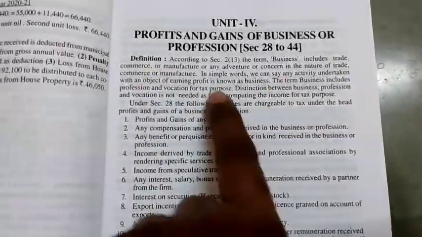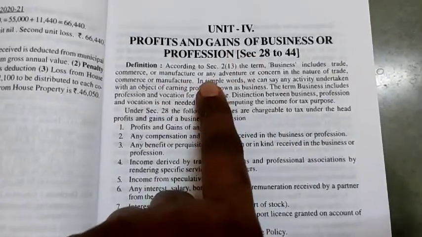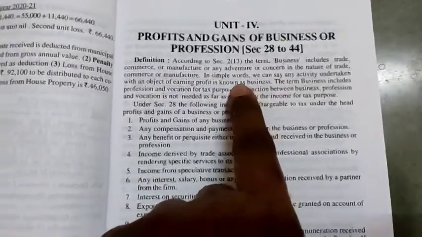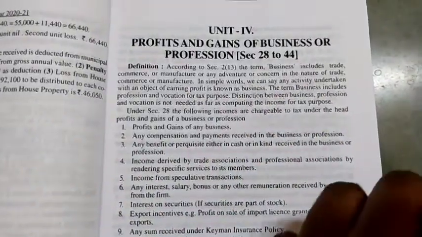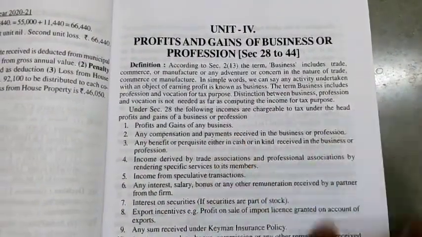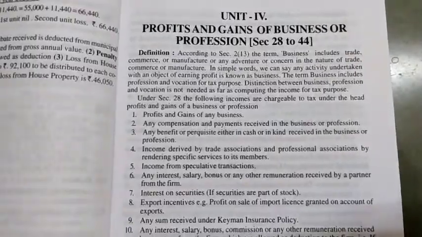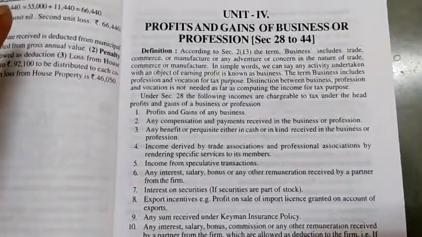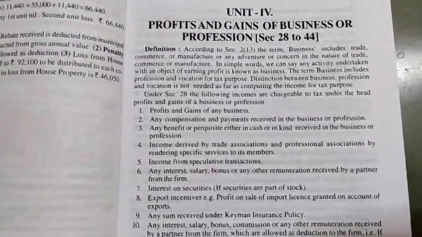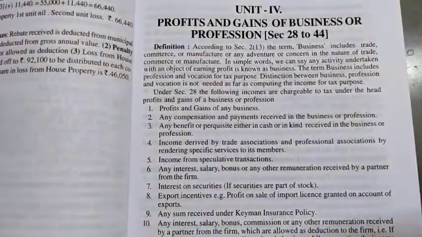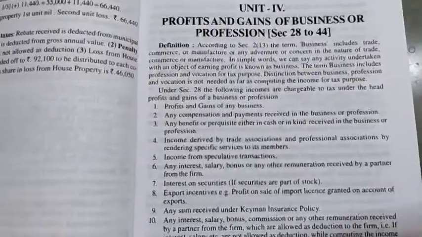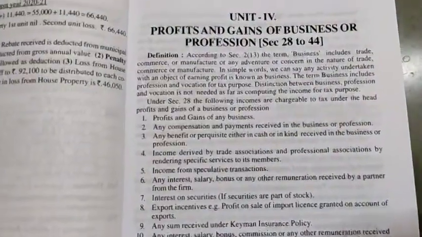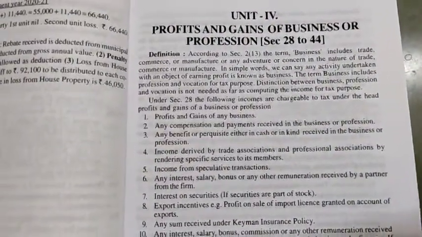So we already know the meaning of a business. There is commerce, trade, manufacturing, where there are buying and selling activities, that is called a business. We know that, because we have already learned it in the BOM subject. But here what we are discussing is how much income we are getting from that business or profession, and for that income how much tax we have to pay.